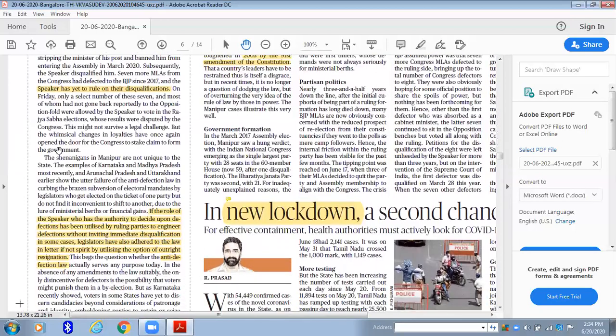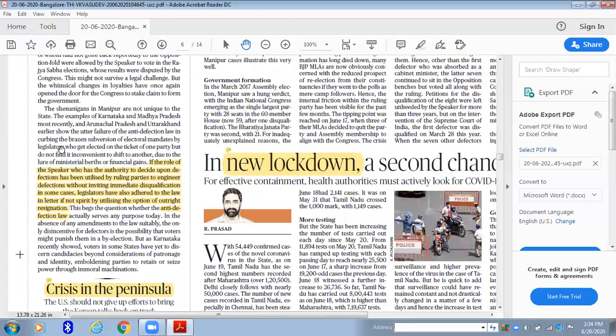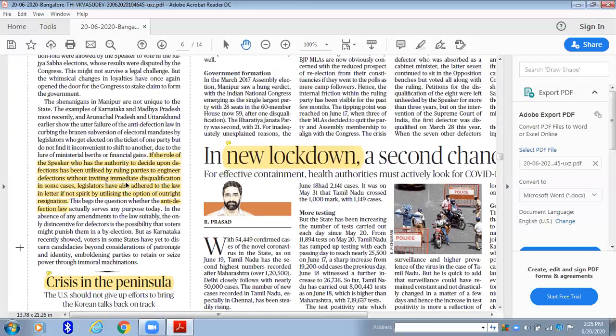Now see the important articles again mentioned. Now when you start reading this article, it will be known that the role of the Speaker, who has the authority to decide upon defection, has been utilized by the ruling parties. Okay, so it even clearly mentions the role of the Speaker, who has the only authority to disqualify members, and throws light upon what is the issue presently happening. It speaks about the law of defection and all. Okay, so that's how you will extract points.